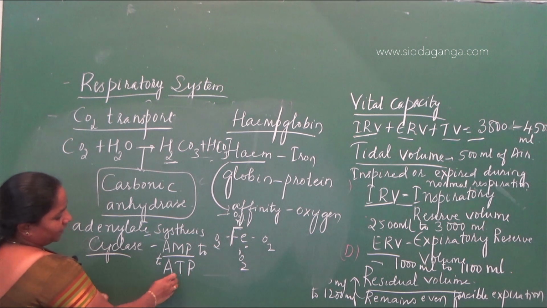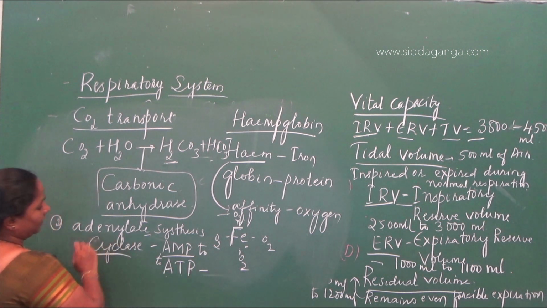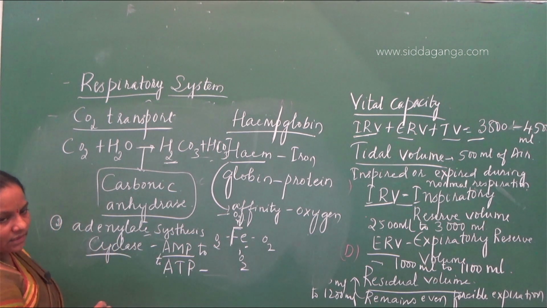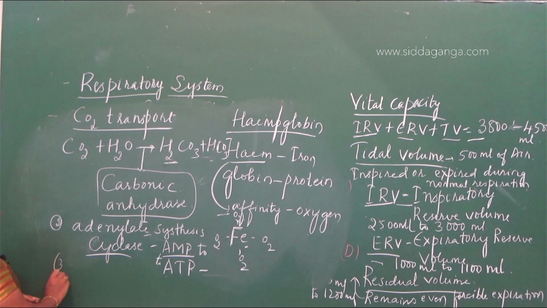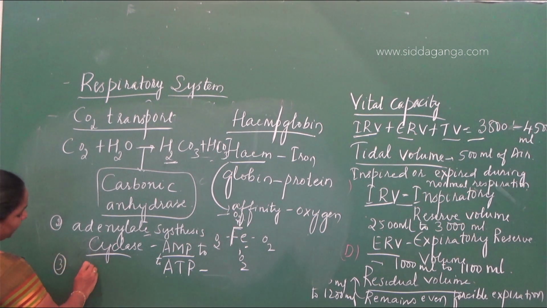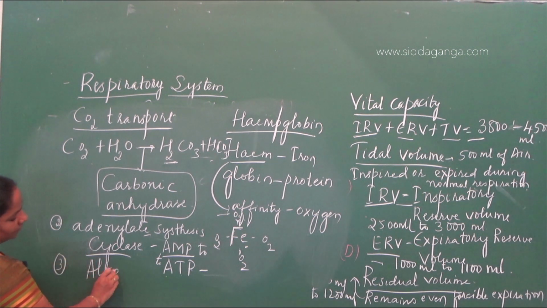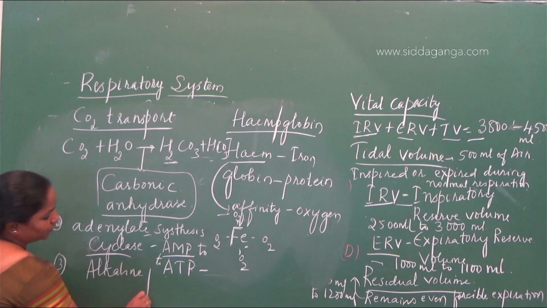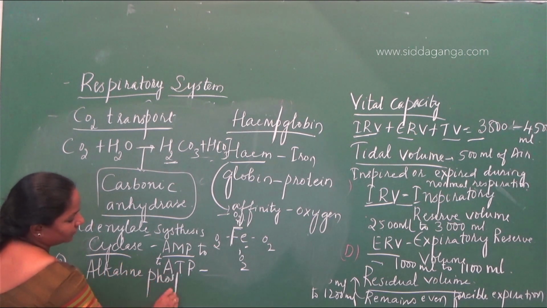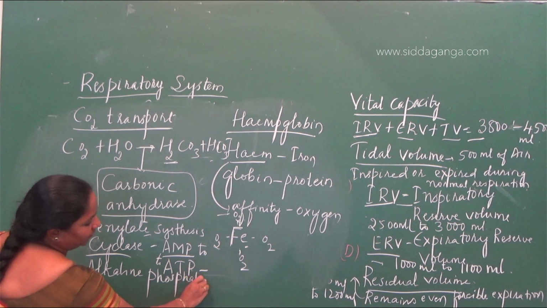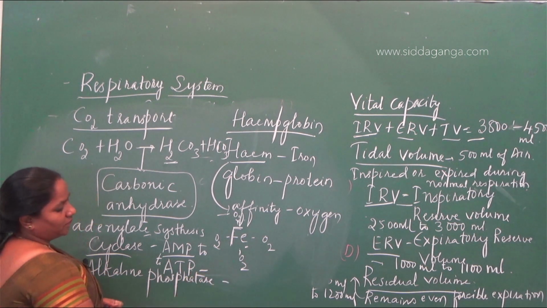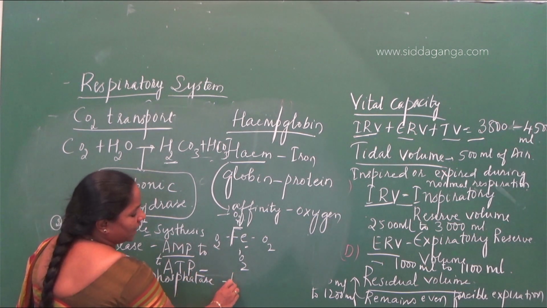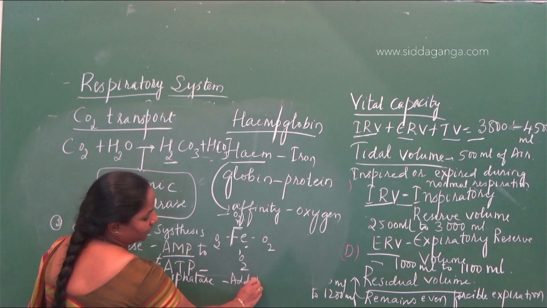Adenosine triphosphate is formed with the help of adenylate cyclase, and another one is alkaline phosphatase. So this enzyme will help in the addition of a phosphate group.